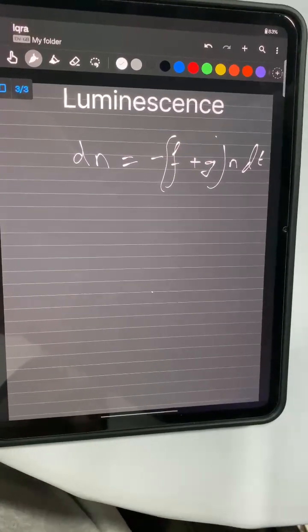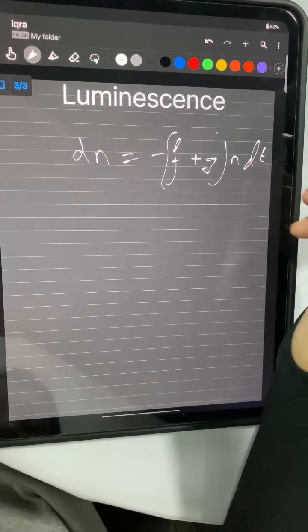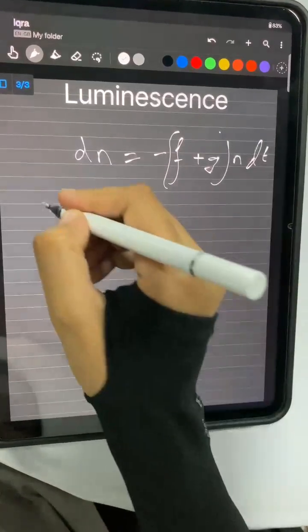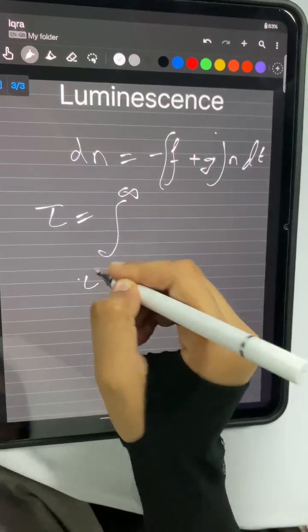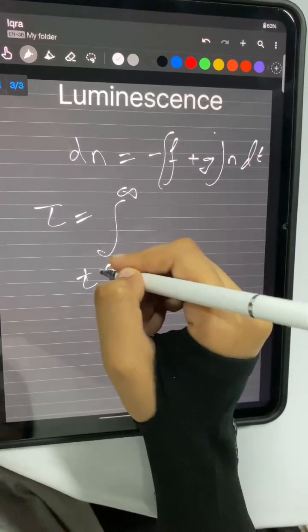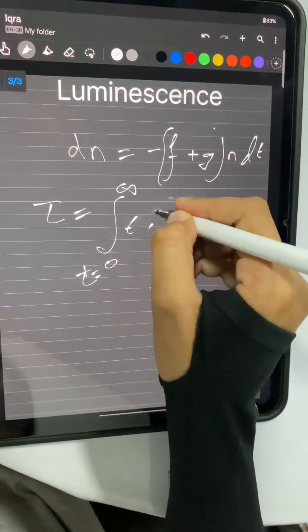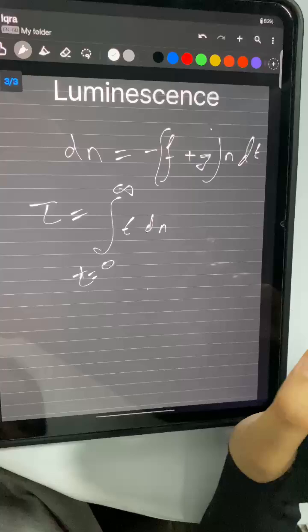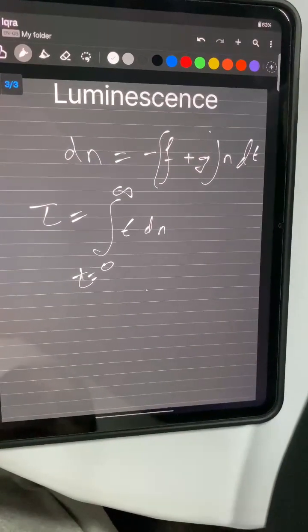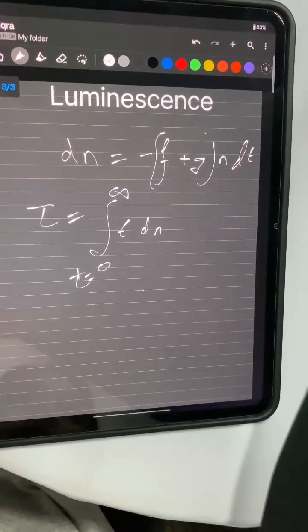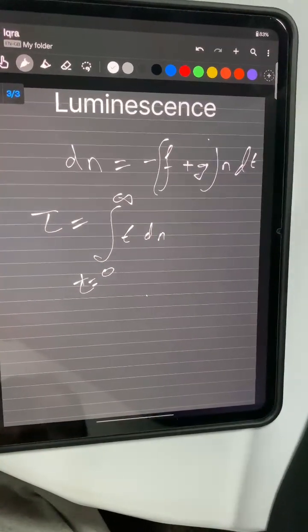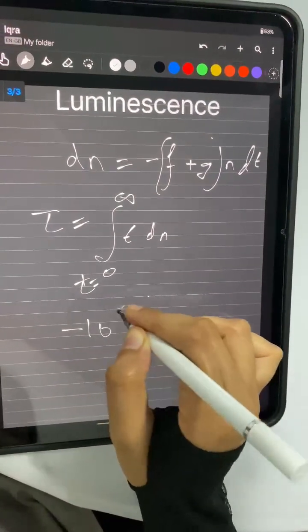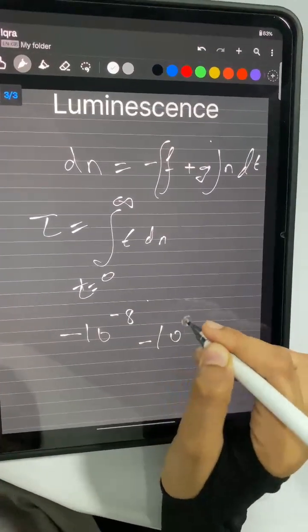So the average lifetime of the excited state is given as the integral from time equals 0 of t dN. Okay, the intensity of the fluorescence decreases exponentially. In most cases it is of the order of magnitude of 10 raised to minus 6 to 10 raised to minus 9 seconds.